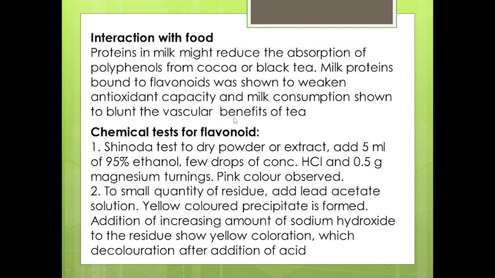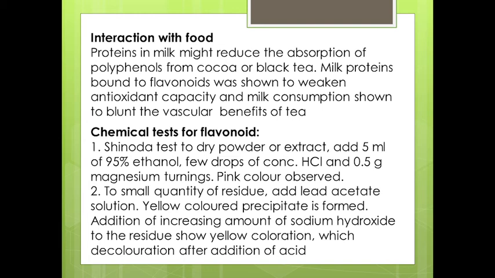Now, chemical tests for flavonoid. First is the Shinoda test. In the dry powder or extract, add 5 ml of 95% alcohol, a few drops of concentrated hydrochloric acid and 0.5 gram of magnesium turnings. It will produce a pink color. This is the Shinoda test. In this way it identifies that the drug contains flavonoid.